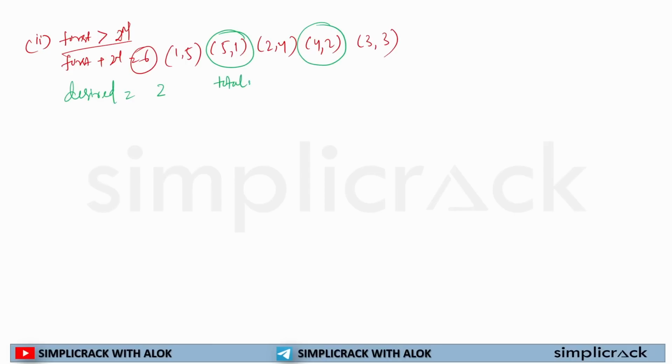Now total number of possible outcomes, if 2 dice are thrown, is 36. So if I solve to get the probability, it will be 2 by 36, that is 1 by 18.